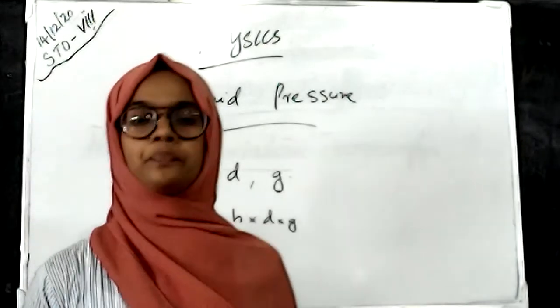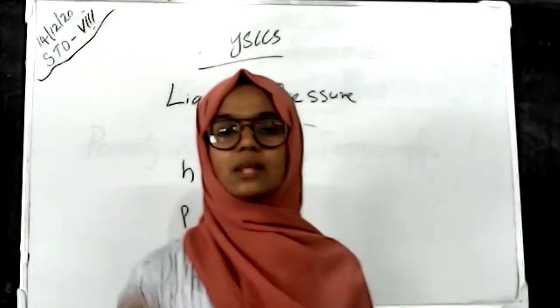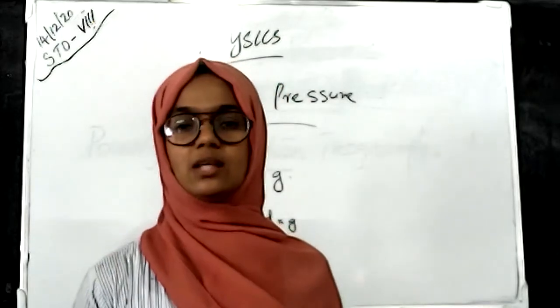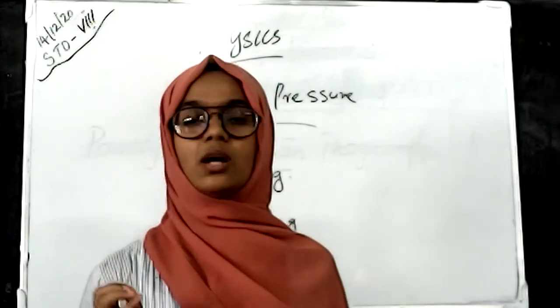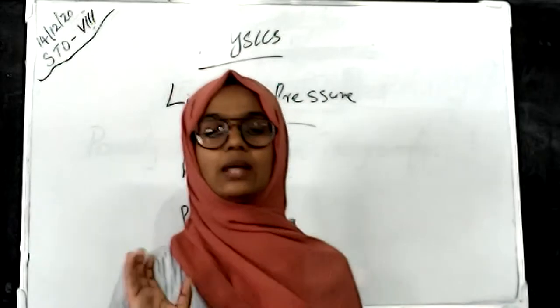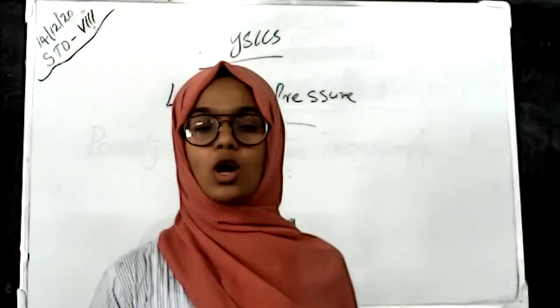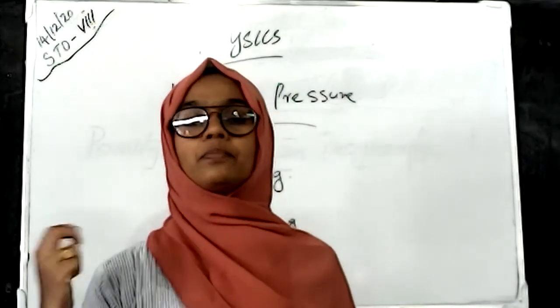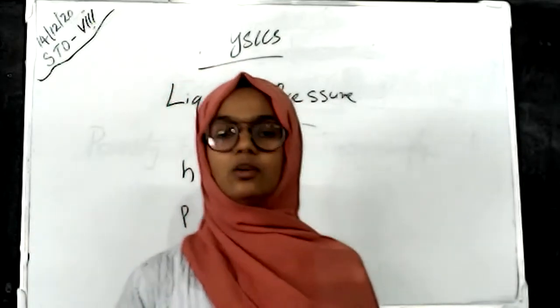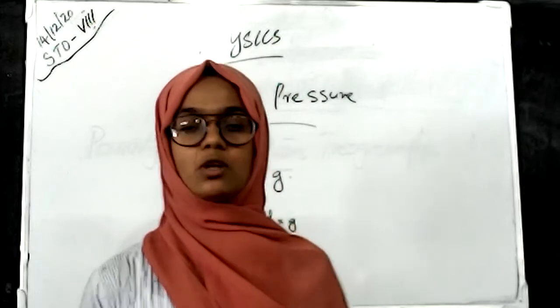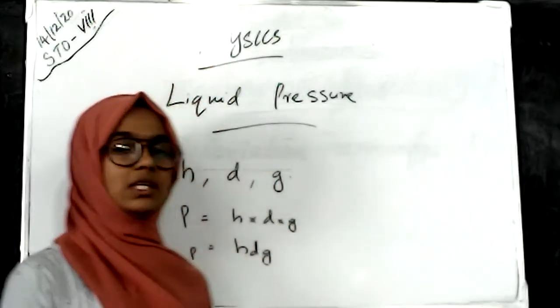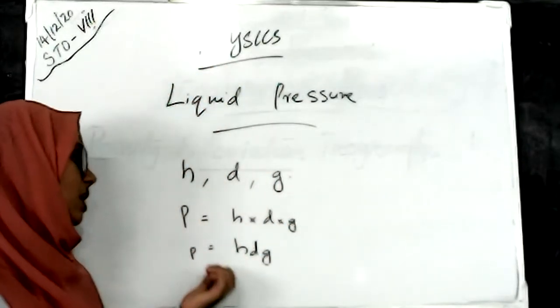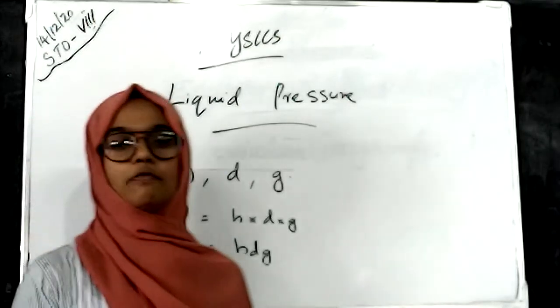P is equal to hdg. Liquid pressure is the thrust acting per unit area, and the liquid pressure of different liquids is related to the height of the column that the liquid is carrying, the density of the liquid, and the gravitational force. So P is equal to hdg is the equation for finding the liquid pressure of all liquids.